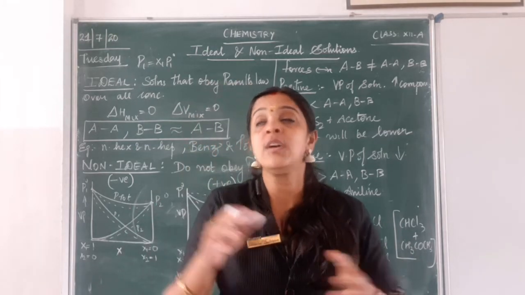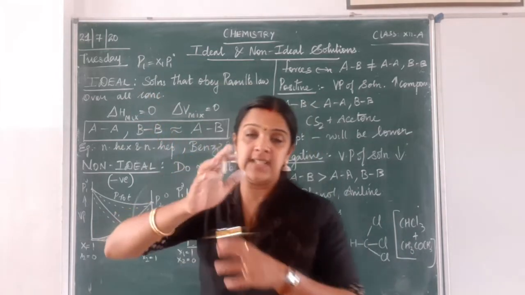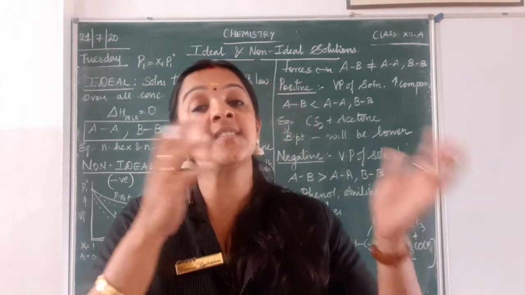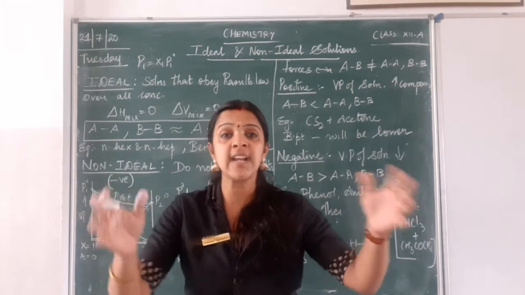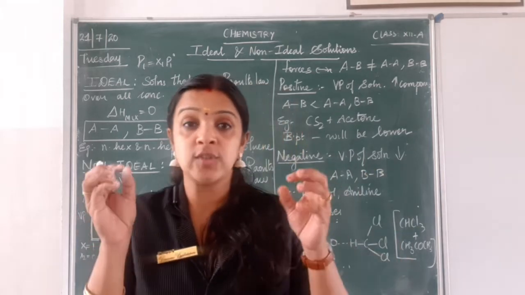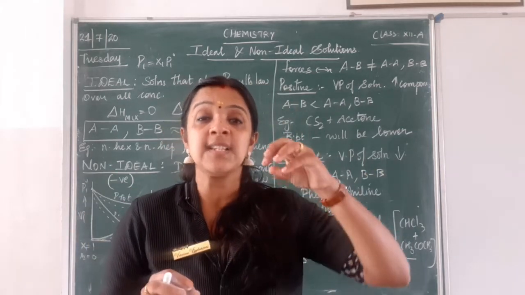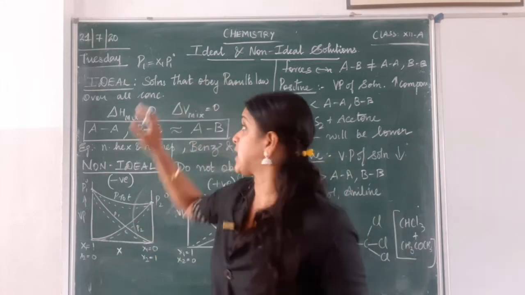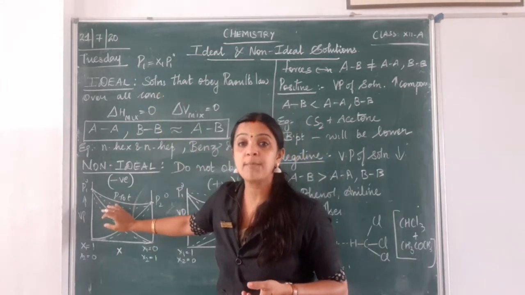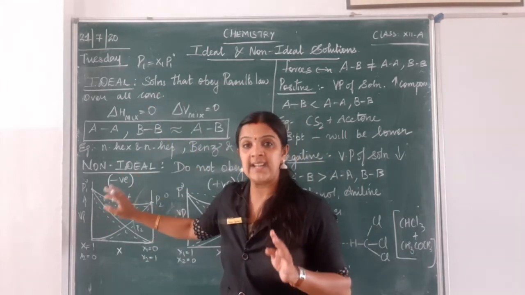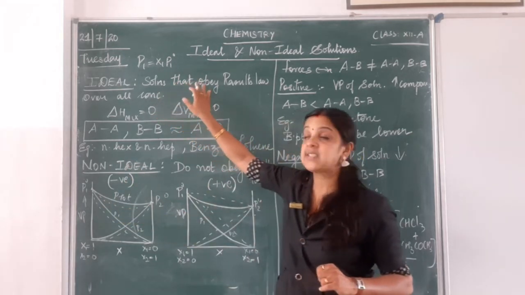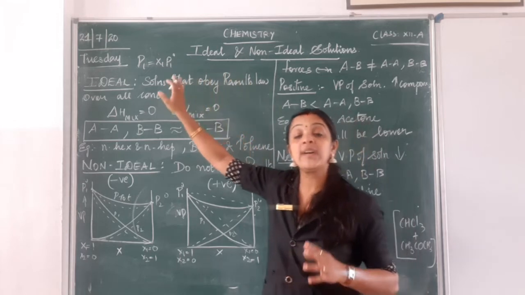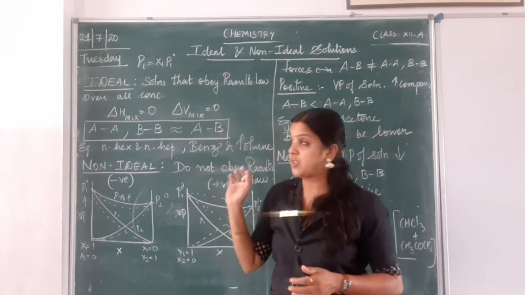They follow Raoult's law to some extent, so those we consider as ideal solutions. Otherwise, you cannot say this is an ideal solution, right? So solutions which have some similarity towards Raoult's law or follow such a graph, we call them ideal solutions. So ideal solutions are solutions that obey Raoult's law over the entire range of concentration.